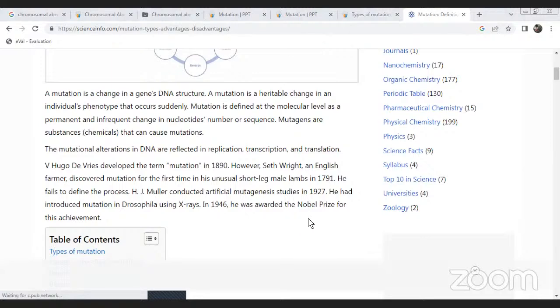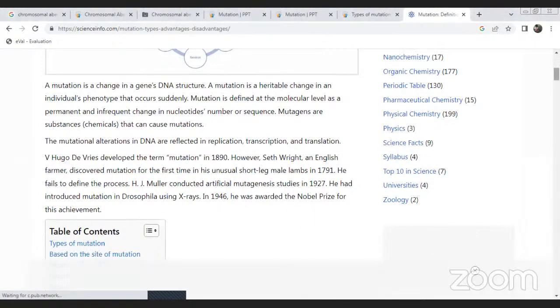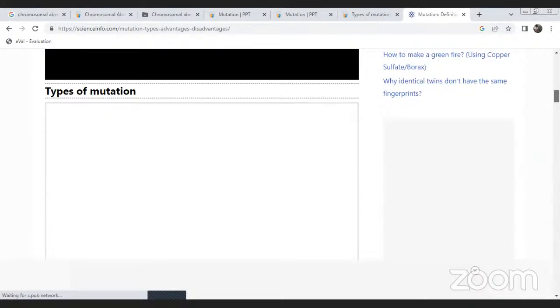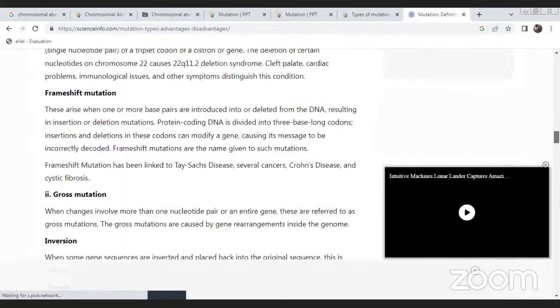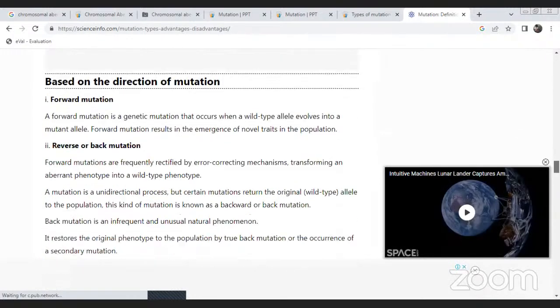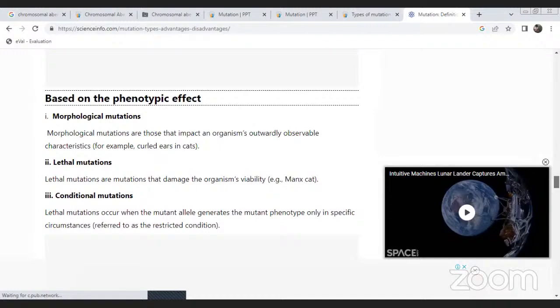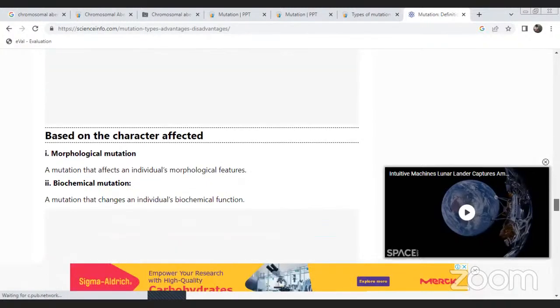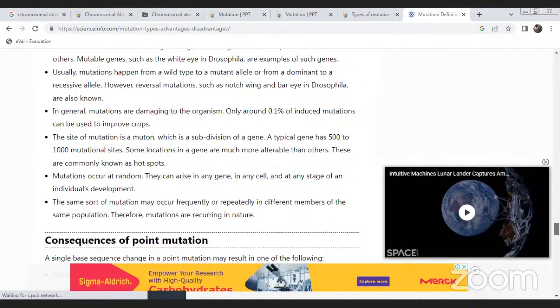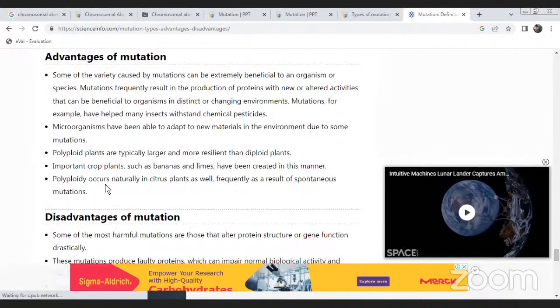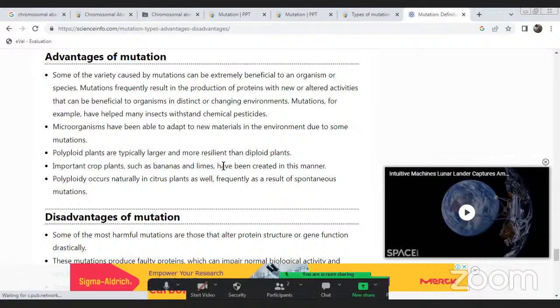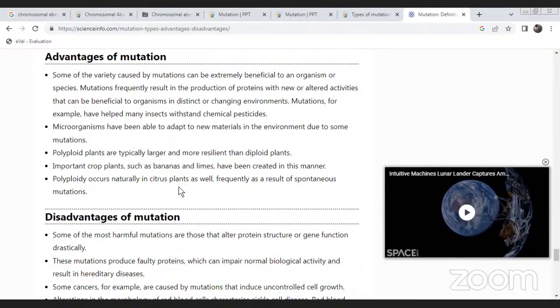What are the importance, advantages and disadvantages of mutation? The advantage: some of the variety caused by mutation is extremely beneficial to an organism or species. Mutations frequently result in the production of proteins with new or altered activities that can be beneficial to the organism in a changed environment.